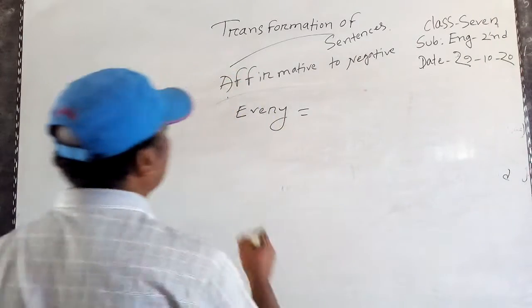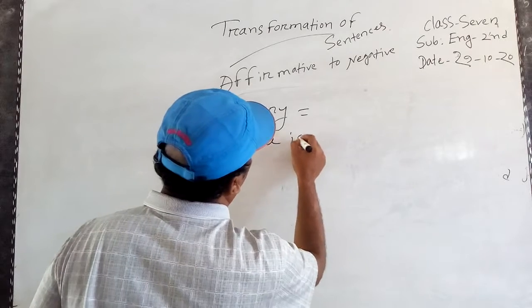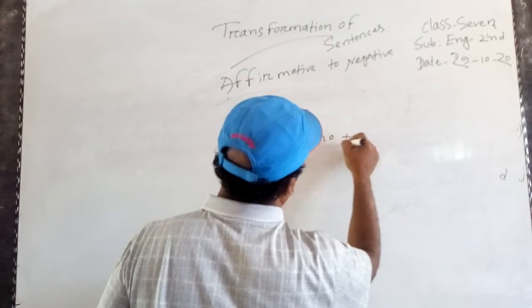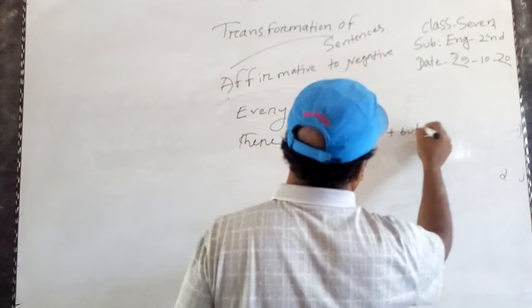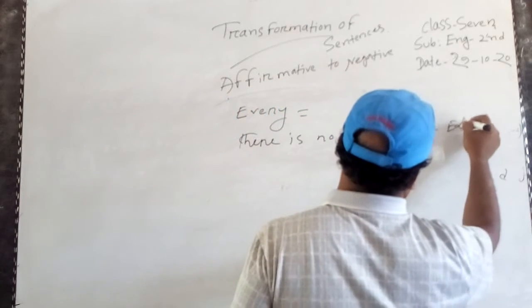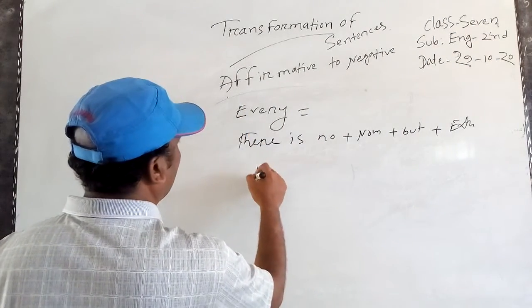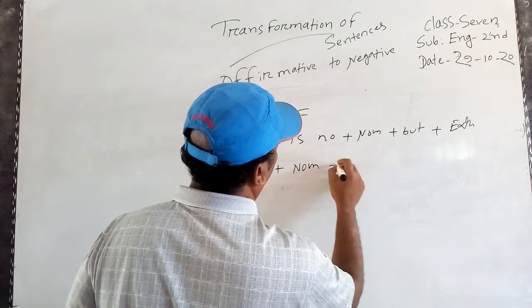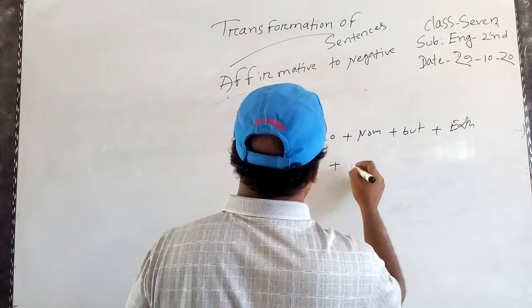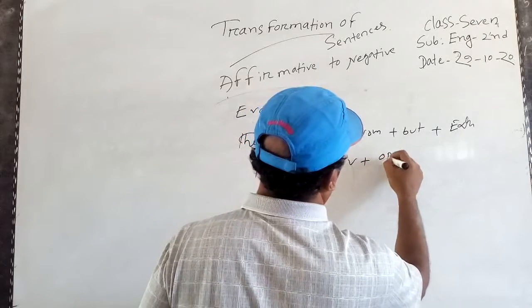Instead of every, there is no, plus noun plus verb plus extension. This rule: instead of every, no plus noun plus verb plus opposite word.